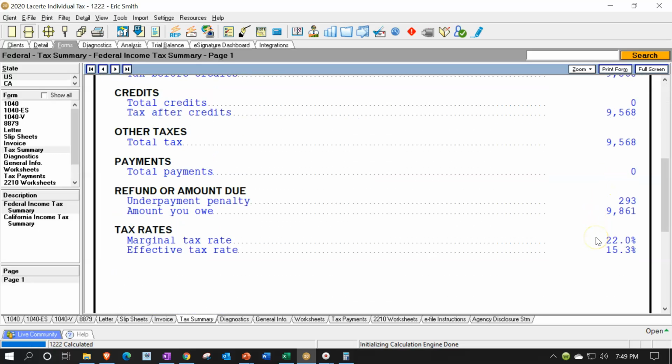And then you'd say, well, what are we going to do next year if I make 100,000? How much tax will I have? Well, you're not going to be paying the 15%. Your last marginal rate was 22%. So we're going to have to take the added income you're going to have and multiply it times the 22%, and possibly even higher, depending on whether or not that's going to take you into another tax bracket.